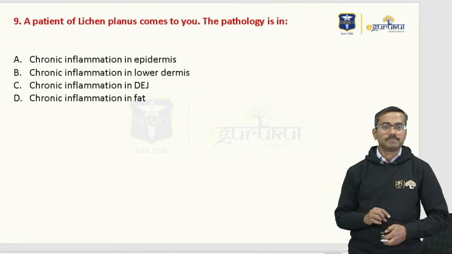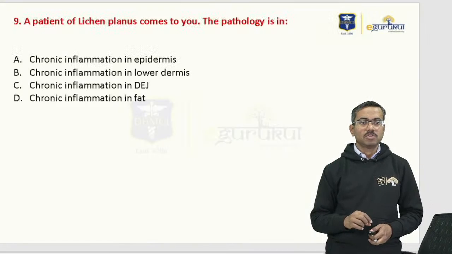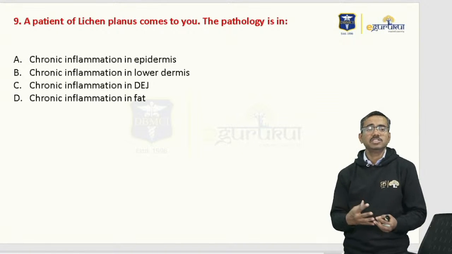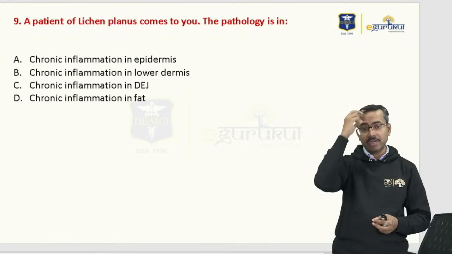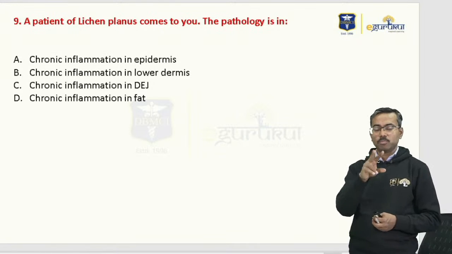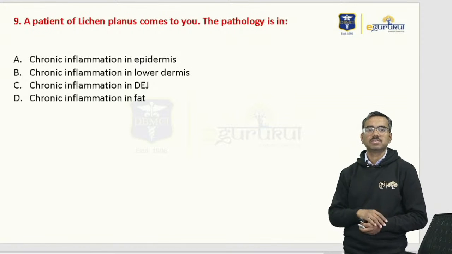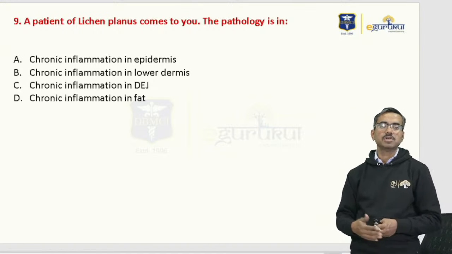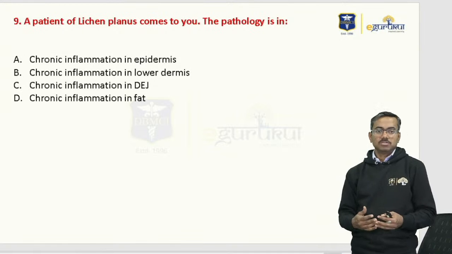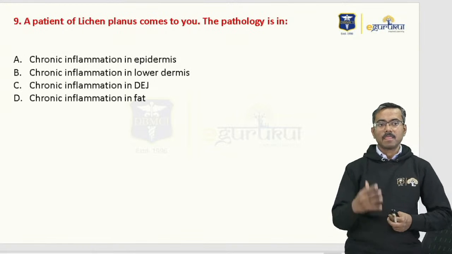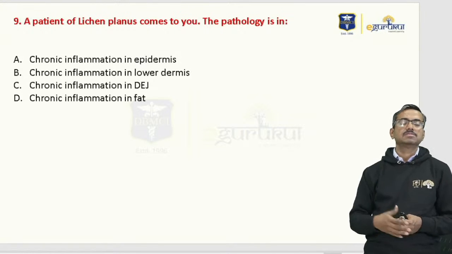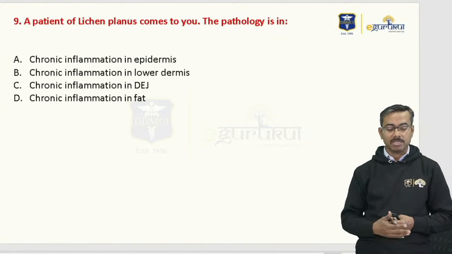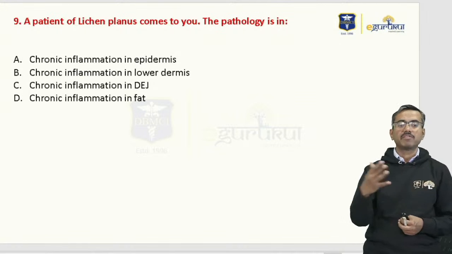Now see if this was also asked. Please confirm if this was also asked. Some students told me there were 2 lichen planus questions, so I'm going to put that up to you. This is one question which they told me was asked. I may be wrong, just correct me if that happens. A patient of lichen planus comes to you. The pathology is chronic inflammation of the epidermis, chronic inflammation of the lower dermis, chronic inflammation in the dermoepidermal junction, or chronic inflammation in the fat.